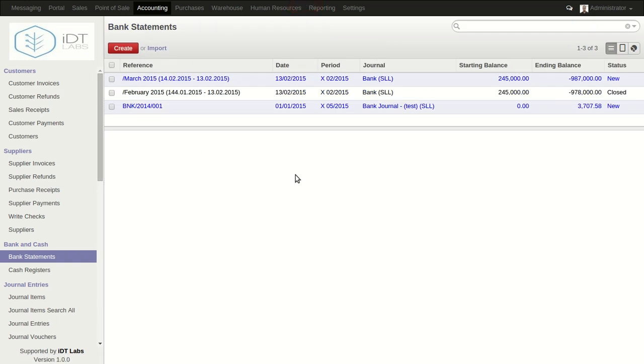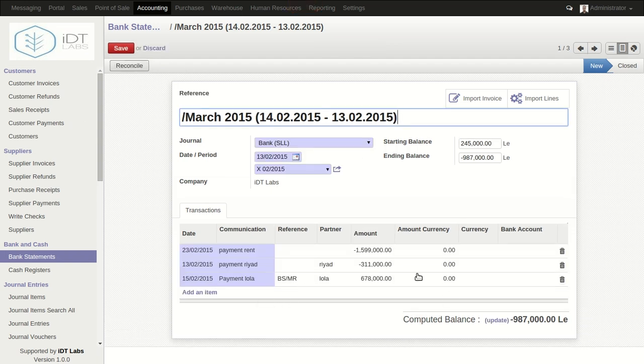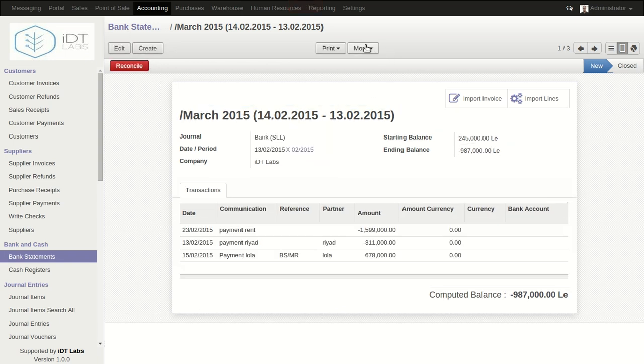So if we convert to the bank statement, we can actually see that the ending balance is correct, and the status is new. Okay, so the work is not yet done. We actually need to reconcile this particular bank statement. Okay, so we can again edit and add items if we want to, or do changes if we want to. Or we can create a new one. Again, we can actually take money out or put money in, or make the statement open, or delete it, or even make a duplicate if we want to.